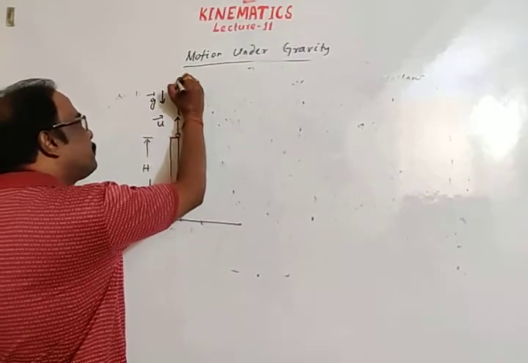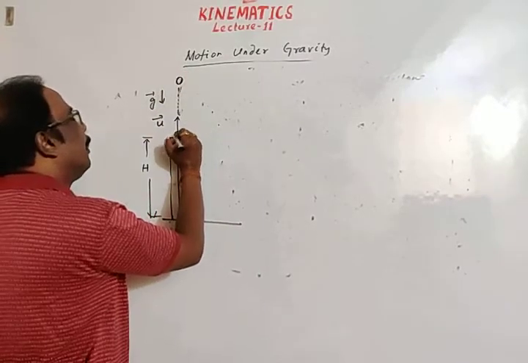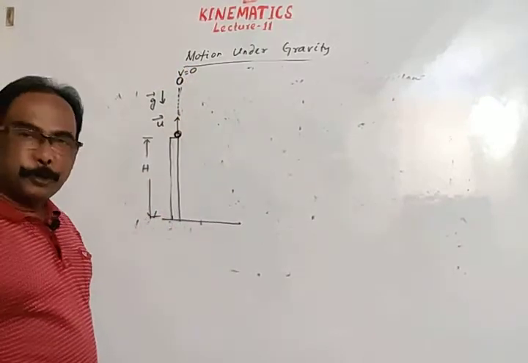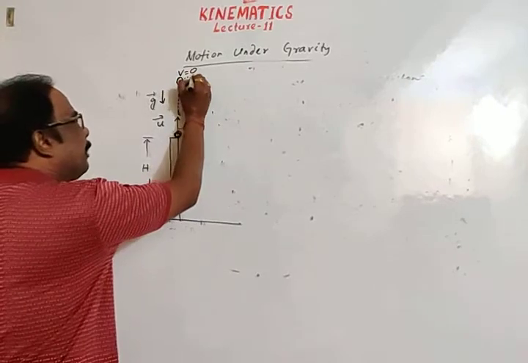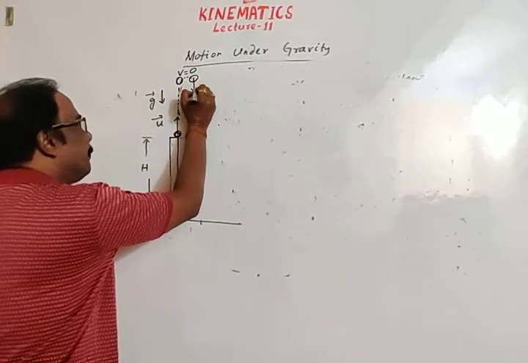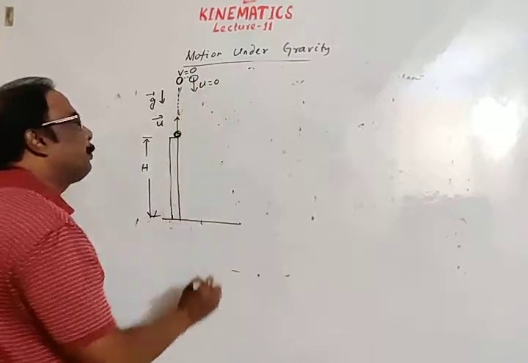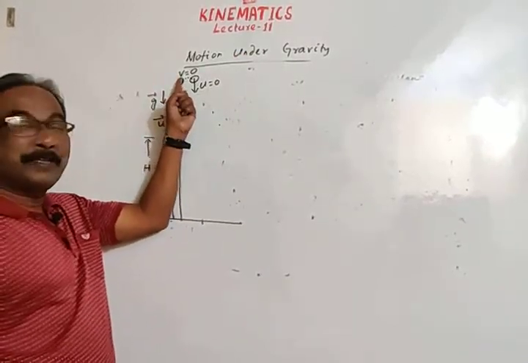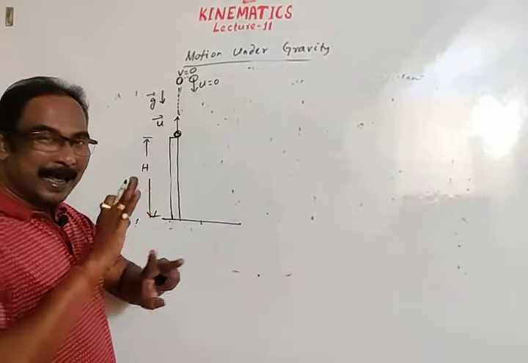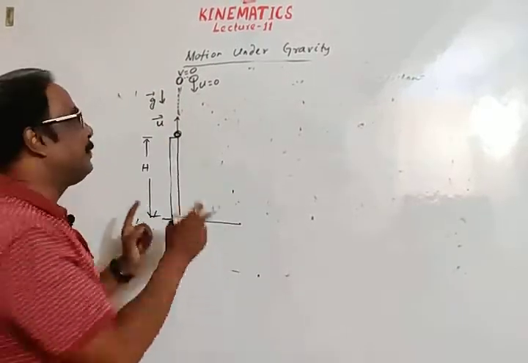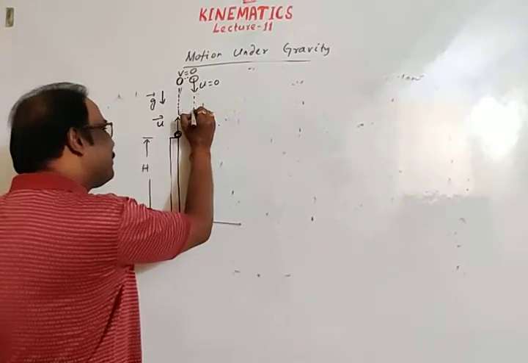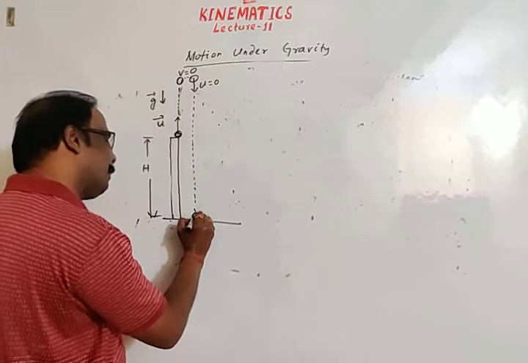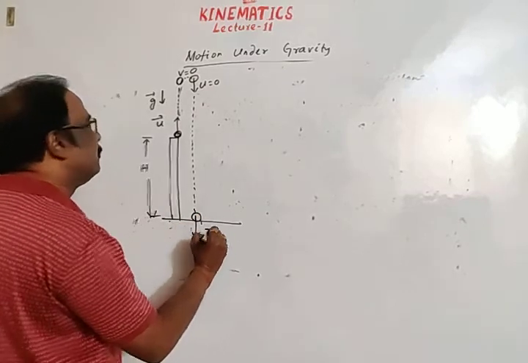Let at this position, final velocity of the body becomes 0. So again the body returns back from this position with initial velocity 0. Okay, as we have discussed, at highest position though velocity is 0 but acceleration is not 0. So body will again return back from this position and finally it will strike on the ground, let with final velocity v.